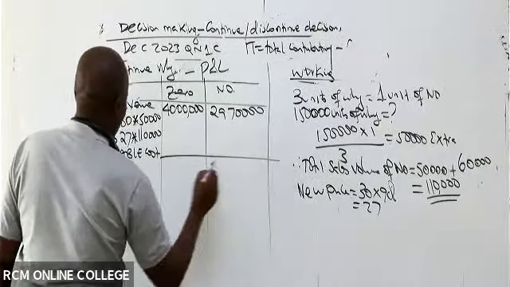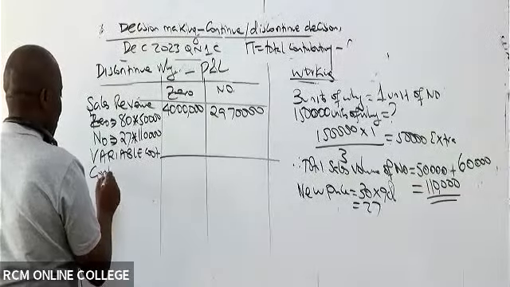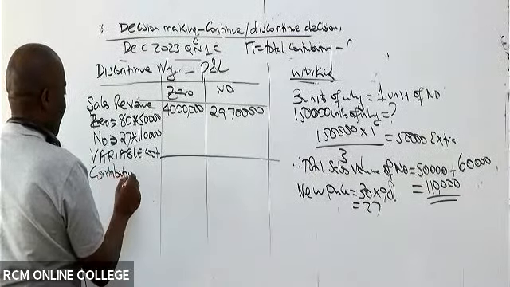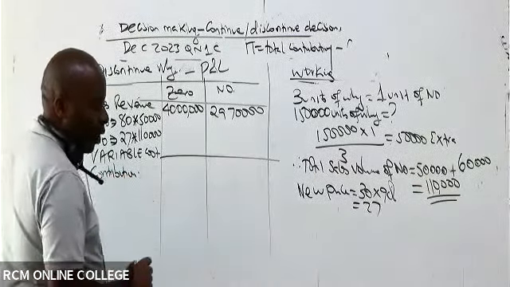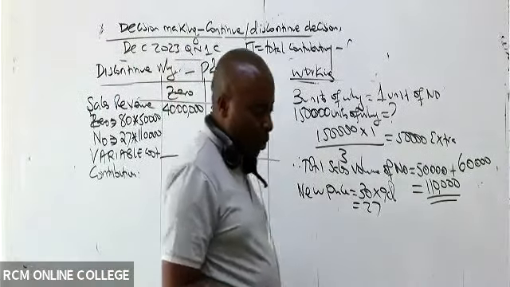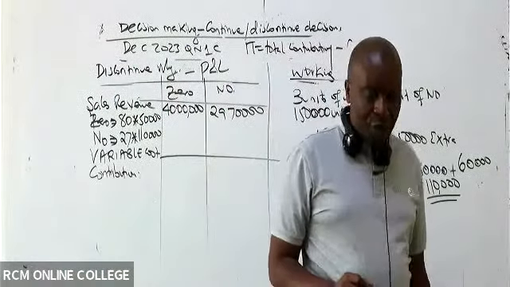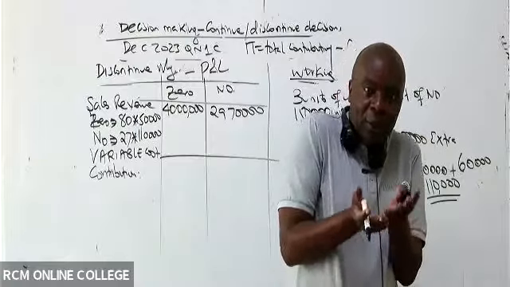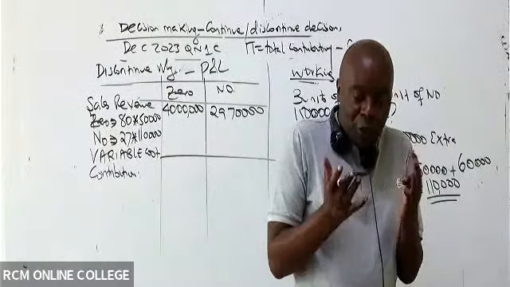Then leave some space for variable costs, and then we shall be able to get our contribution. I can't subtract because I don't have variable cost, so I have to use the percentage.